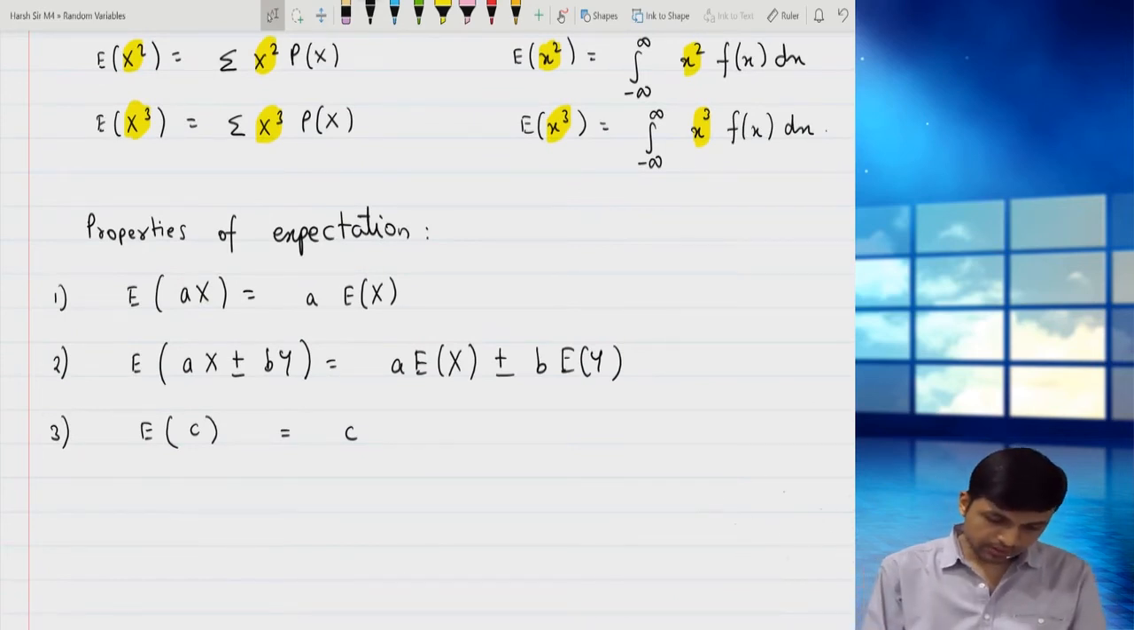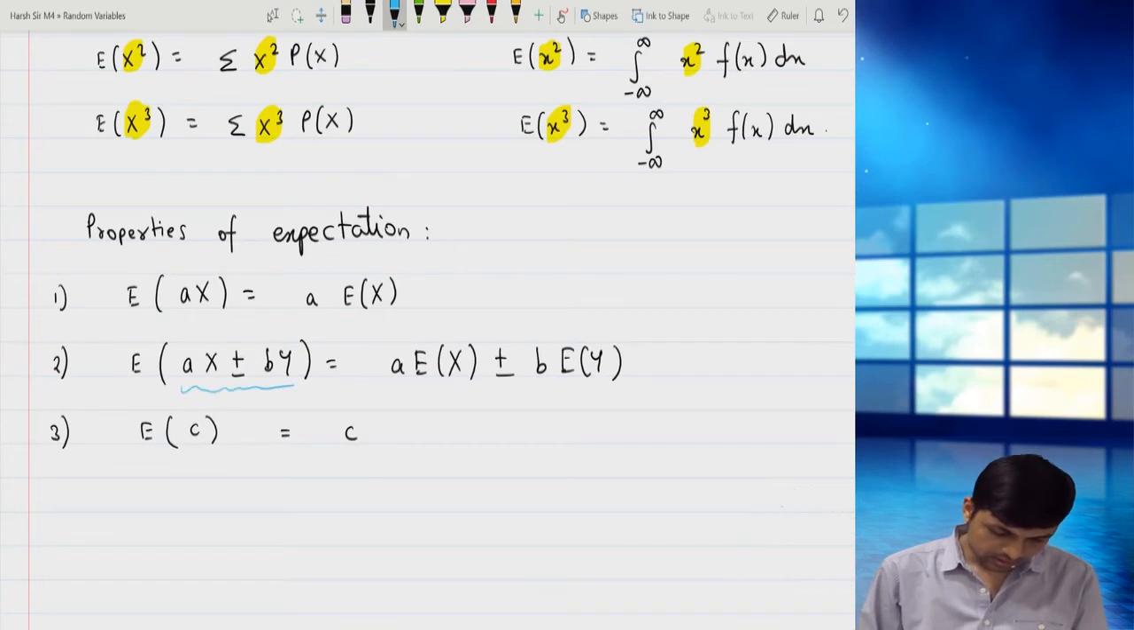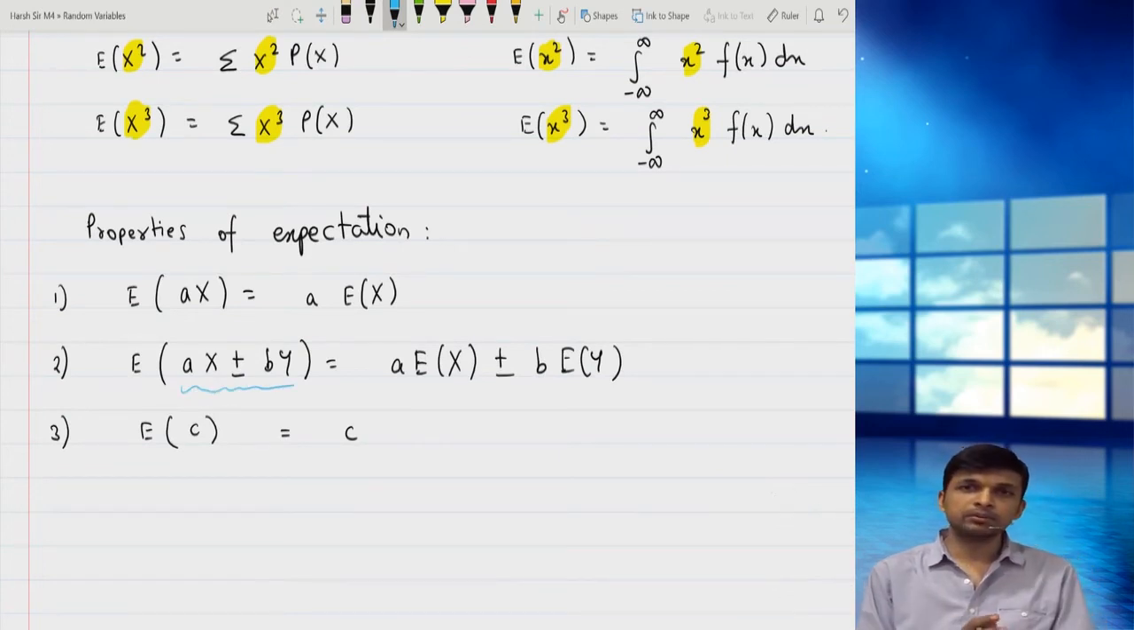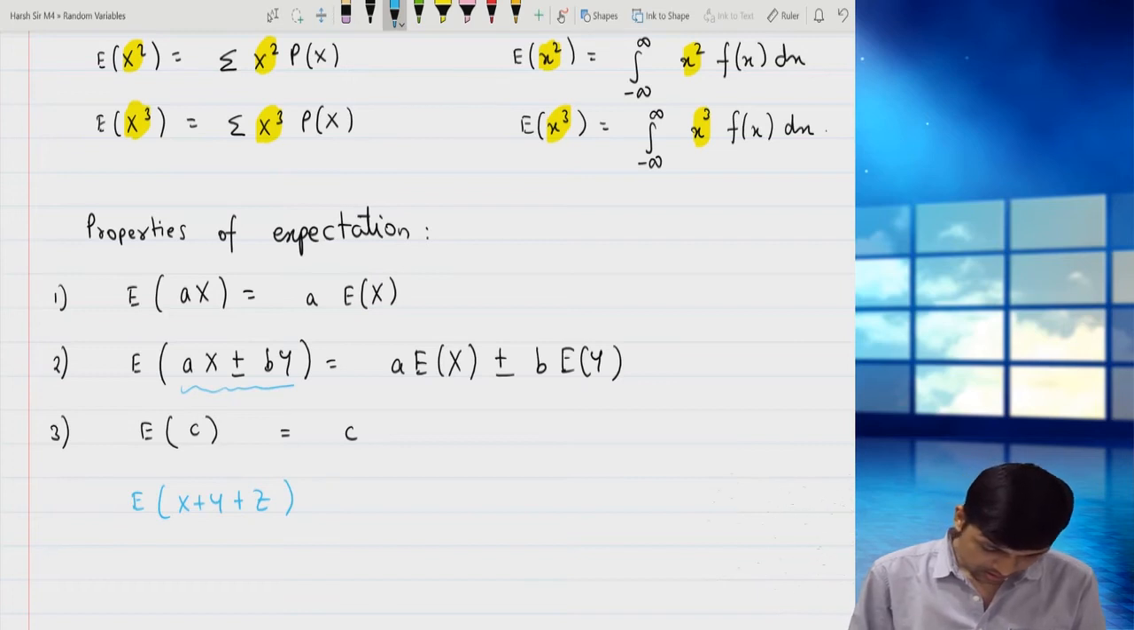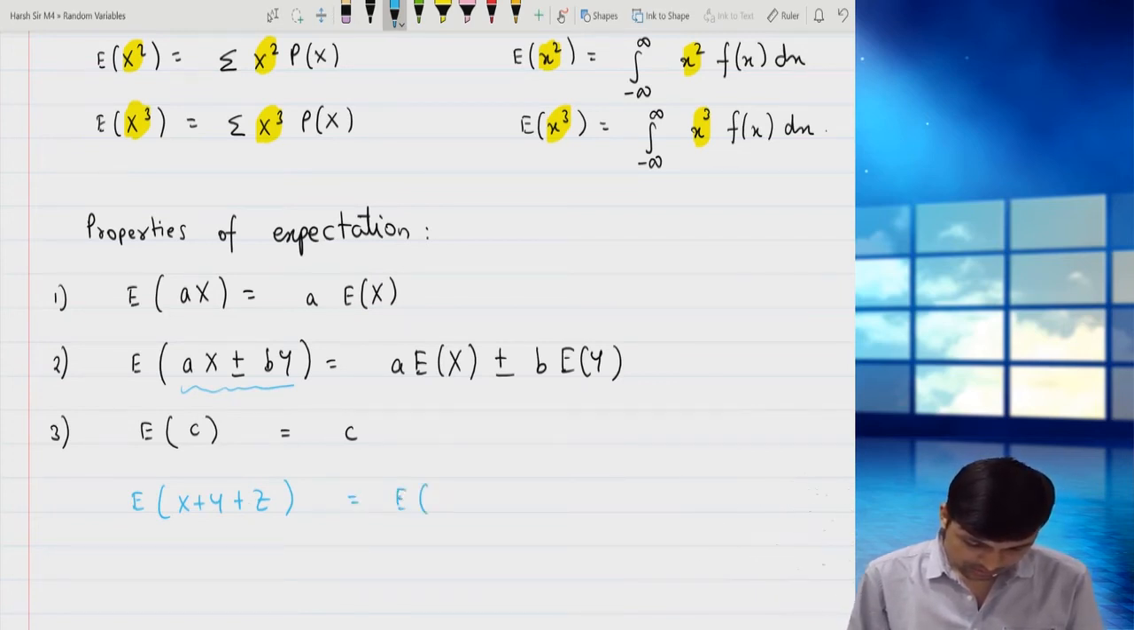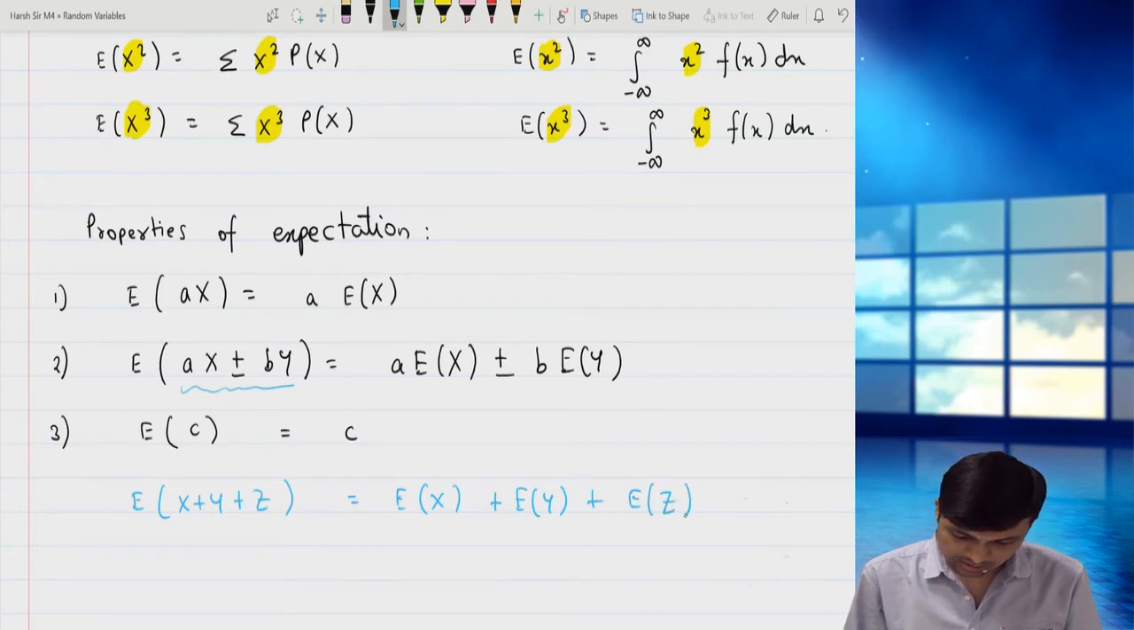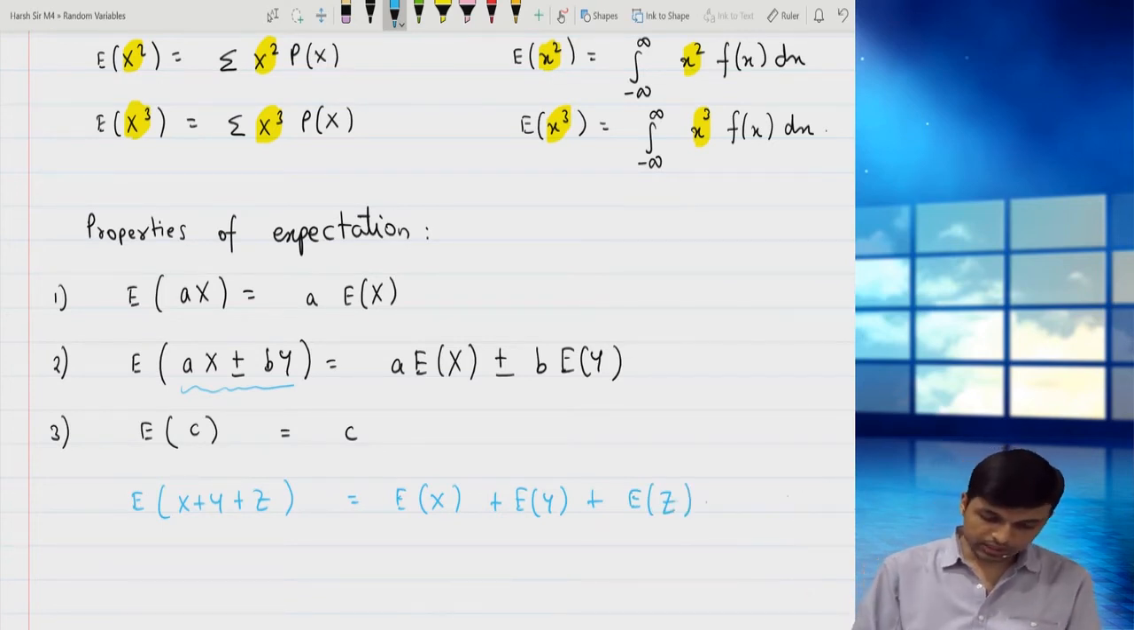Now here I have taken two variables, but it could happen that there are multiple variables. So I'll write a generalized formula for it. Now I'll not use the words aX and bY. I'll use X plus Y plus Z. So it is simply the addition of all the means. As I had told, expectation is nothing but mean. You have to remember this.